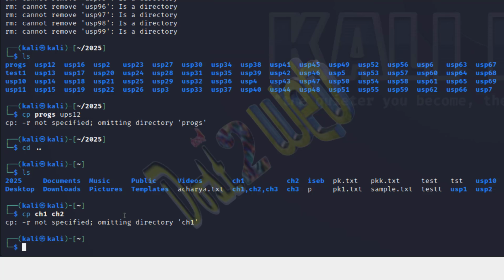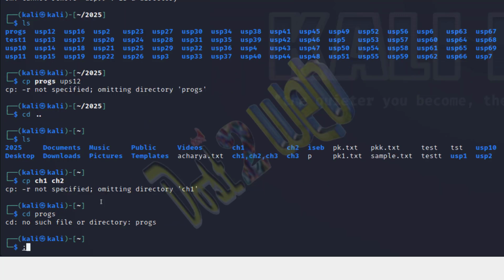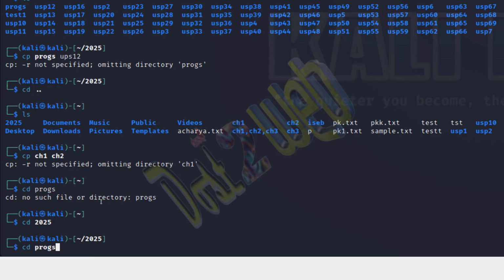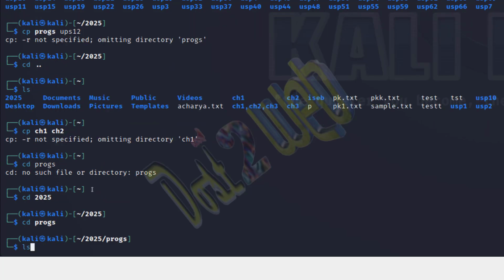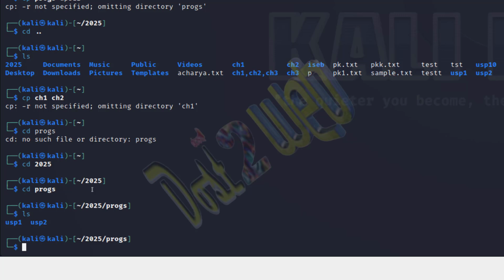You can see here it is already suggesting that -r is not specified. That means omitting directory procs. Why -r? Because if you cd into the procs directory and check, you can see that there are two directories. So this entire directory should be copied and pasted recursively, and only then will it be allowed.